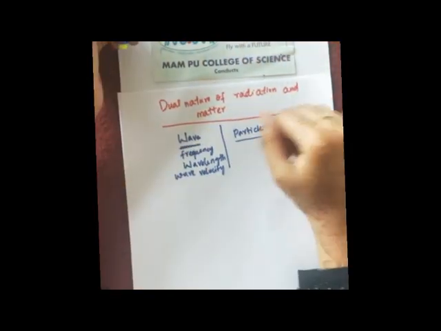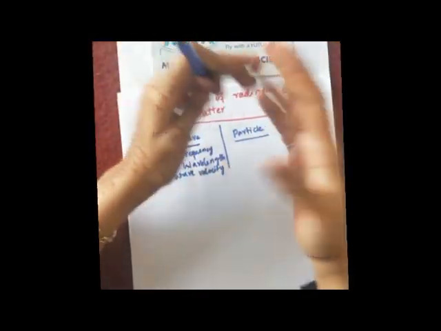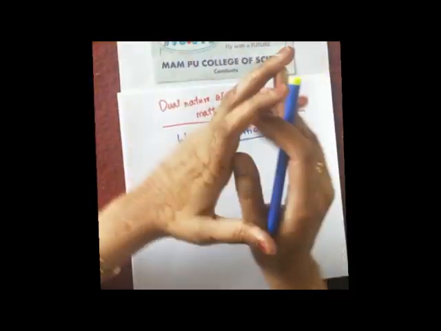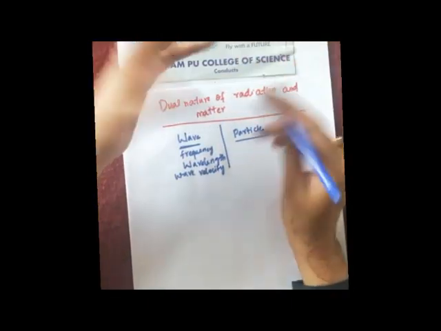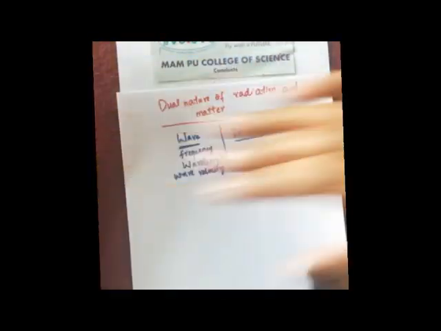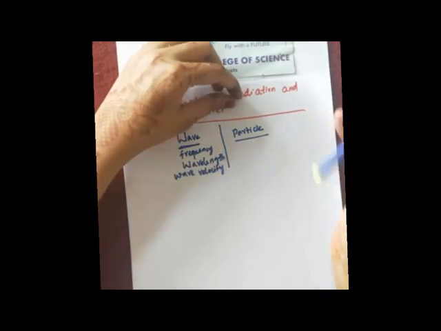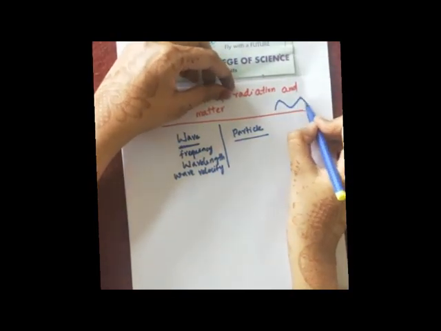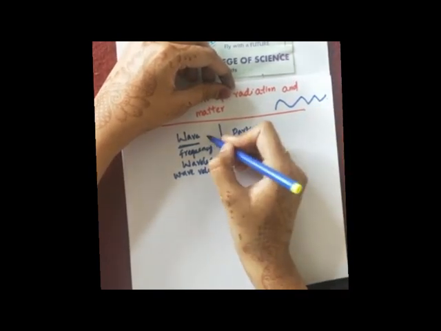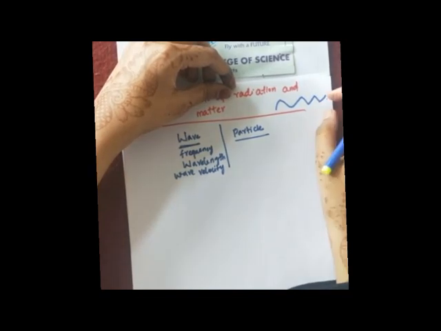Wave means generally we show it like this, correct? If anyone asks you what is a wave, if I was conducting this class in the classroom and the question was what is a wave, then definitely one student would have shown this, that a wave travels like this. Of course you are correct, because we generally show wave nature like this. Okay. So these are a few characteristics which are associated with wave.